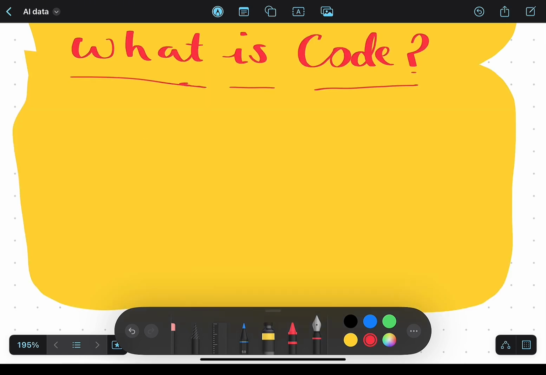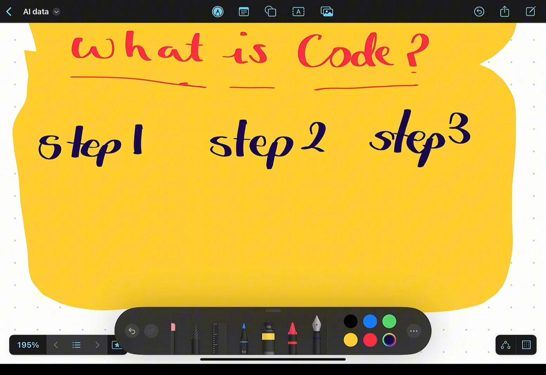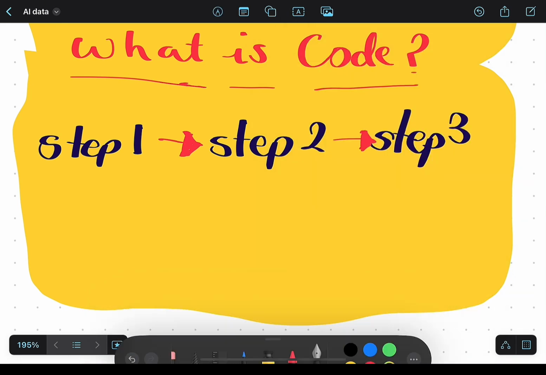So what do we mean when we talk about code? When we talk about code, this is where we have a set of instructions. It's like a recipe that tells us we have step 1, step 2, step 3. And here, these are the instructions that make it possible for us to tell the machine what to do.